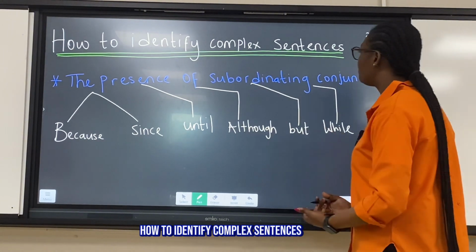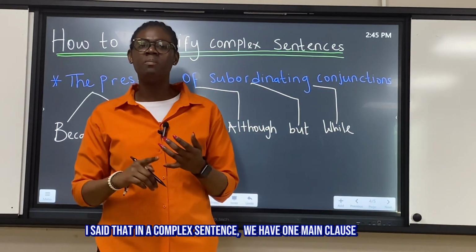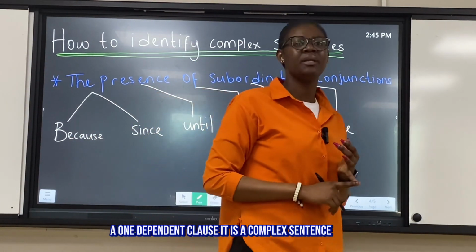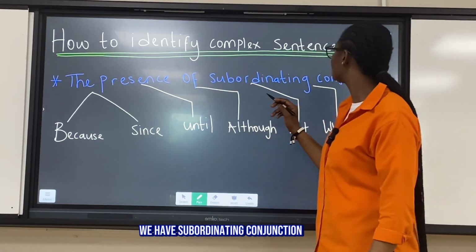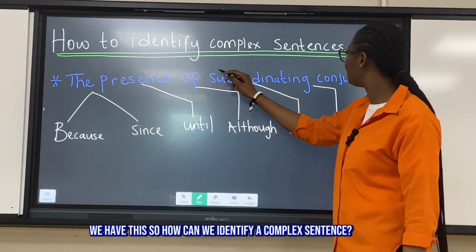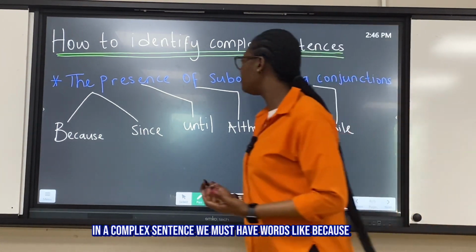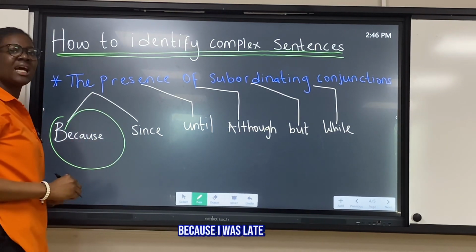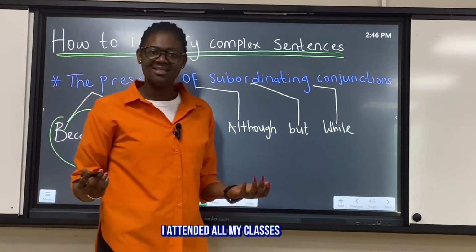How to identify complex sentences? So how can we identify complex sentences? I said in a complex sentence, we have one main clause and one dependent clause. In a complex sentence, we have a subordinating conjunction. In a complex sentence, we must have words like because. Because I was late, I attended all my classes.